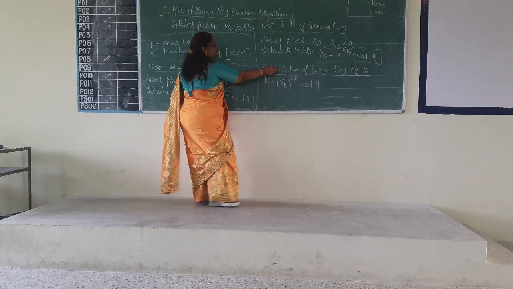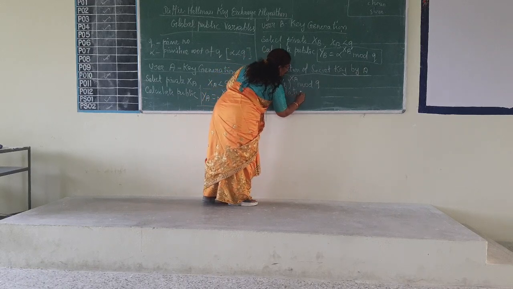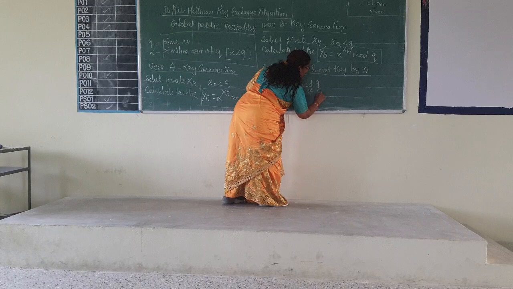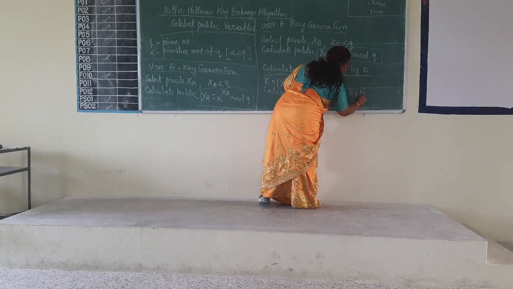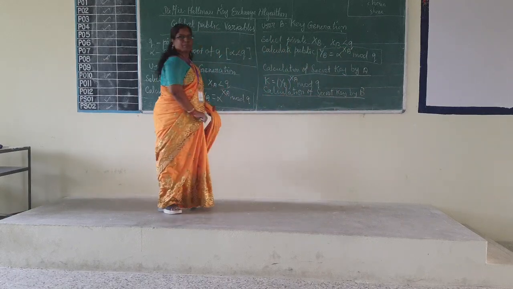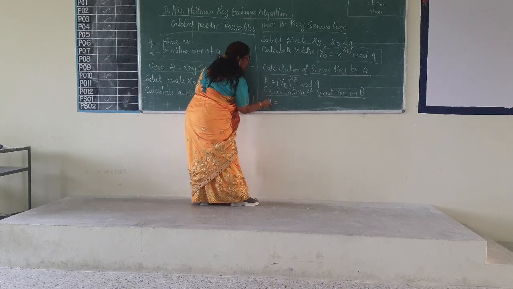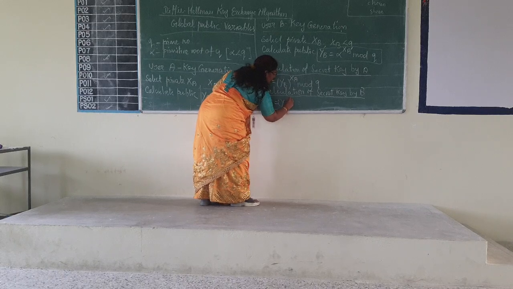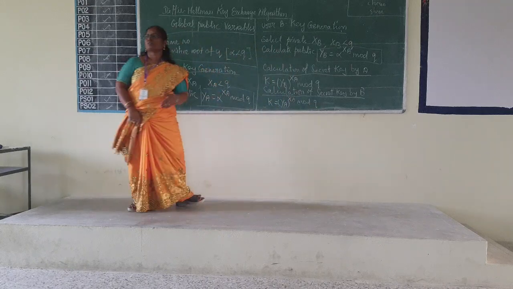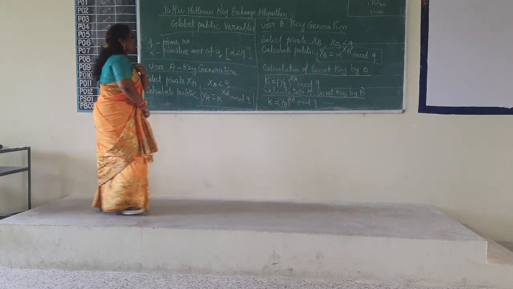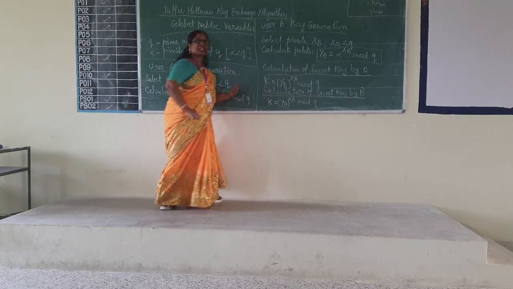Okay, right. So next, calculation of secret key by B. By now you can have a guess. K is equal to obviously YA to the power XB mod Q. I have given a representation for both of them. It is K only. There is no variation like KA, KB.